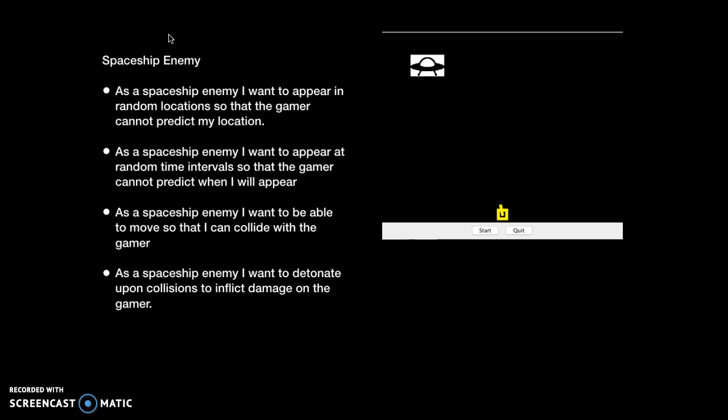As a spaceship enemy, I want to appear in random locations so that the gamer cannot predict my location. As a spaceship enemy, I want to appear at random time intervals so that the gamer cannot predict when I will appear. As a spaceship enemy, I want to be able to move so that I can collide with the gamer. As a spaceship enemy, I want to detonate upon collisions to inflict damage on the gamer.